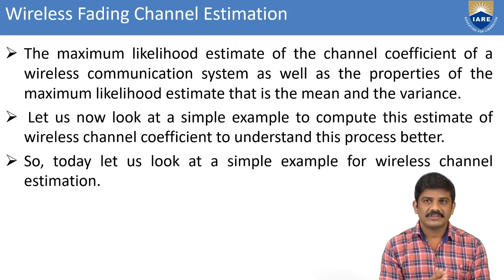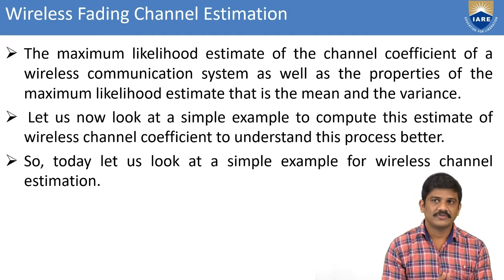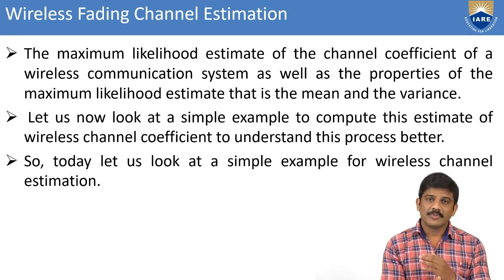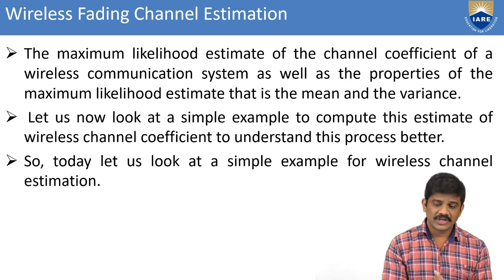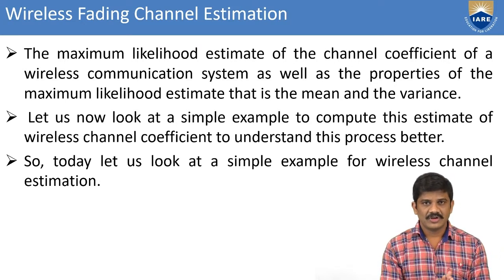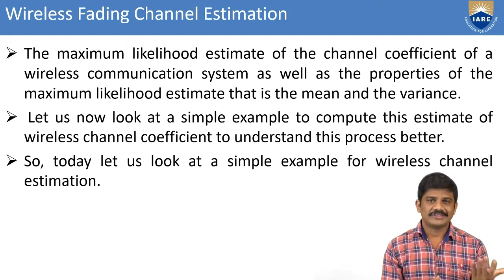Let us now look at simple examples to compute the estimation of the wireless channel coefficient, to understand the process better. In the previous session we worked with a wireless sensor network, where we saw nodes: what is a node, what is a cluster, what is a sensor node.